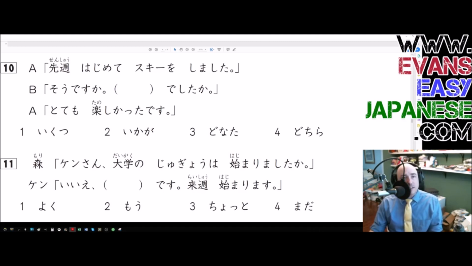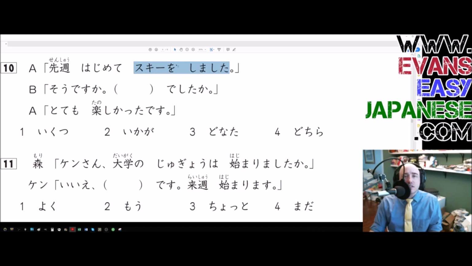We got a conversation between A-san and B-san. A says, Senshu last week, hajimete ski o shimashita. Okay, so hajimete is a verb in the te form. However, it's almost like its own word. It means for the first time. For the first time in forever, ski o